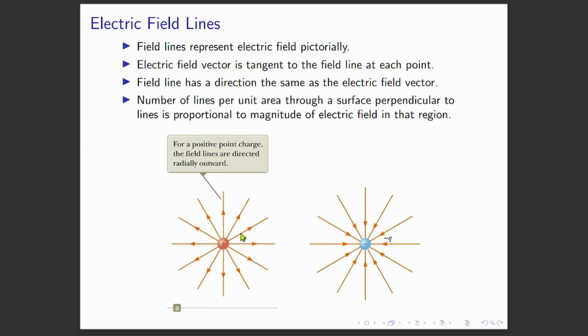For example, at this particular point, the magnitude of the electric field, you see my arrow here is larger than the electric field over here. Do you know the reason why? The reason is because the point here is closer to the source. It is stronger here compared to this position. The closer the position to the source, the stronger the electric field strength.